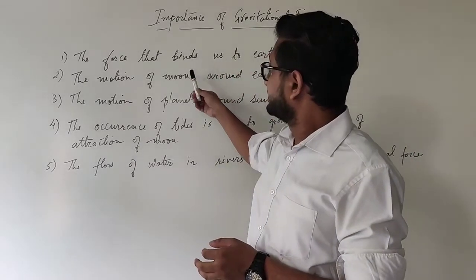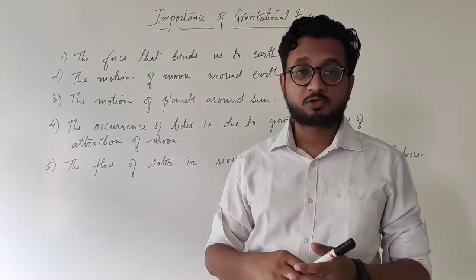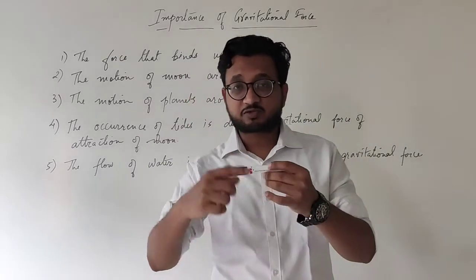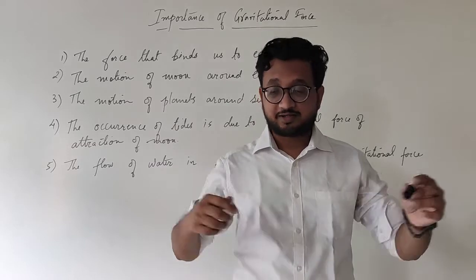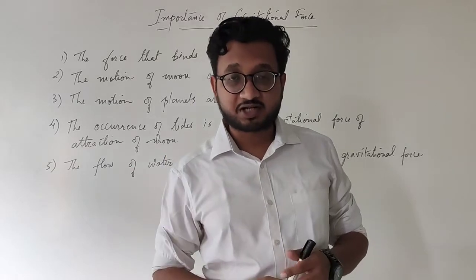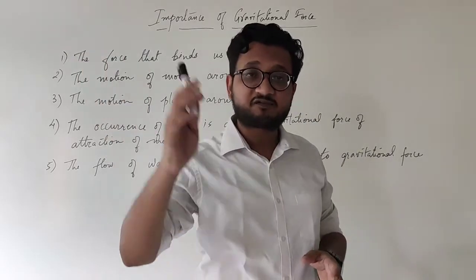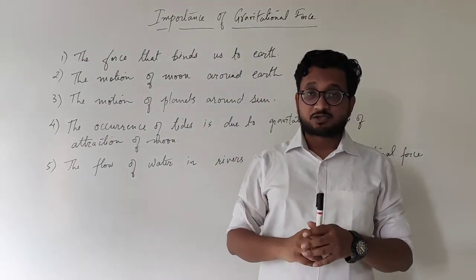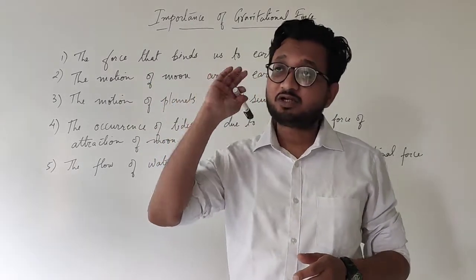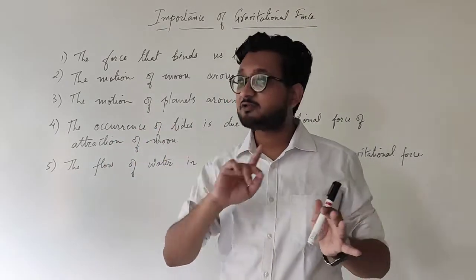Now we'll talk about the second and third point, that is the motion of moon around the earth or motion of planets around the sun. Okay, imagine you have a string and you tie up an object with the string. It is quite long, and you make it move in a circular format with the help of the string. As soon as you release the string, that particular object will go off in a straight line. So whenever you release the string, the object which was moving in circular form is going to go in a straight line. Wherever you release the string, it will go in a straight line.